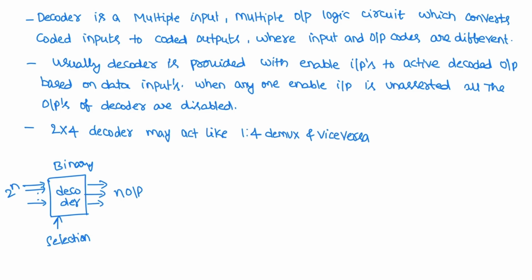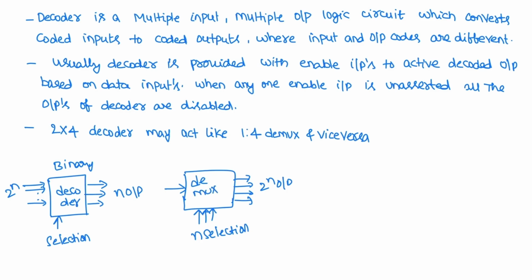Next, a demultiplexer has a single input, 2 power n outputs, and n selection lines. So this is a demultiplexer. Now this decoder with enable input is functioning as a demultiplexer. The statement is correct.